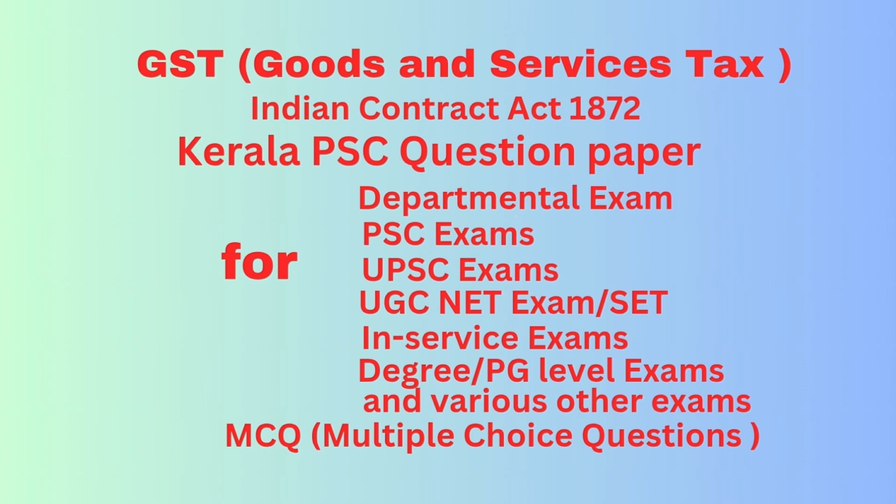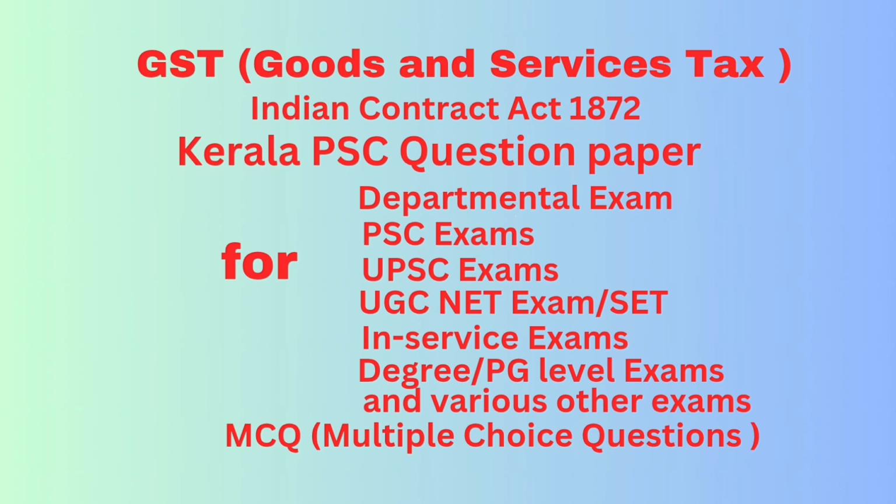Question number 13. Input tax in relation to a taxable person under the CGST Act 2017 includes? Option A, tax chargeable on taxable supplies made by him. Option B, tax chargeable on taxable supplies made by his agent. Option C, tax payable by him under reverse charge. Option D, both 1 and 2 above. Correct answer: option D, both 1 and 2 above.